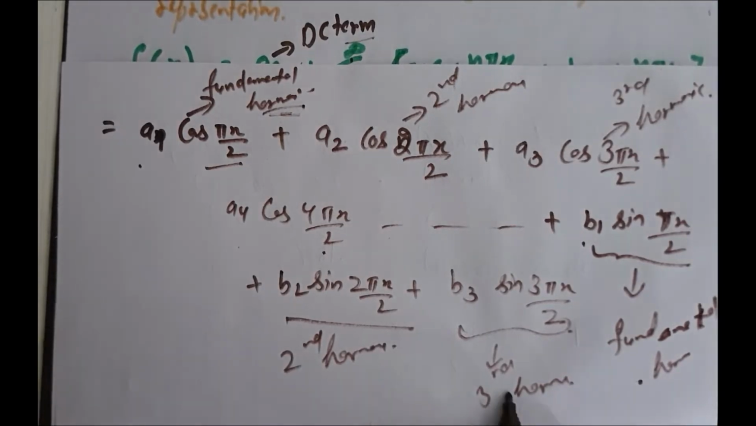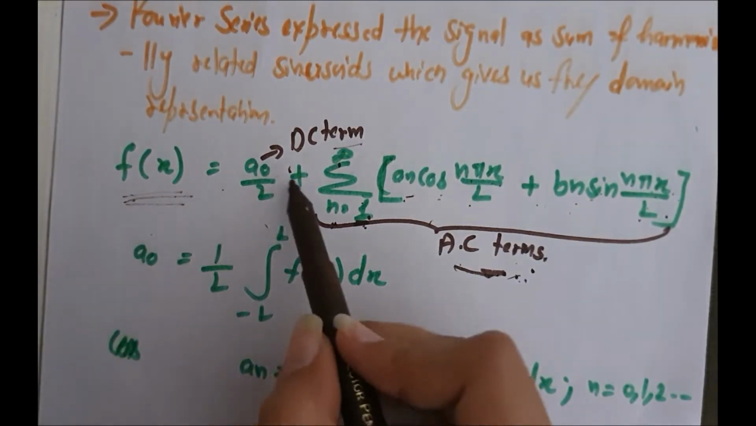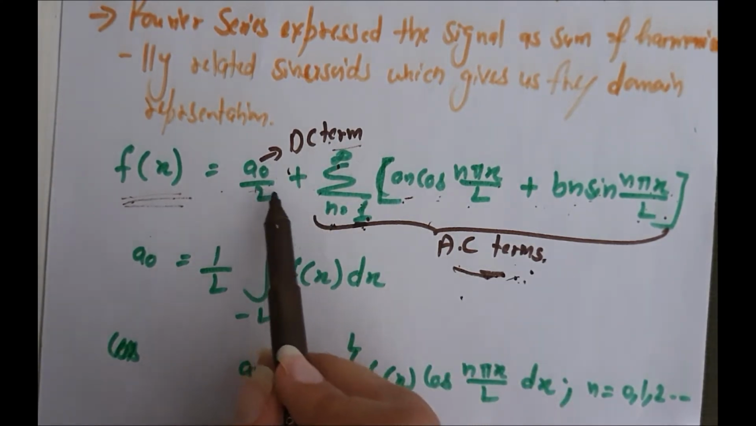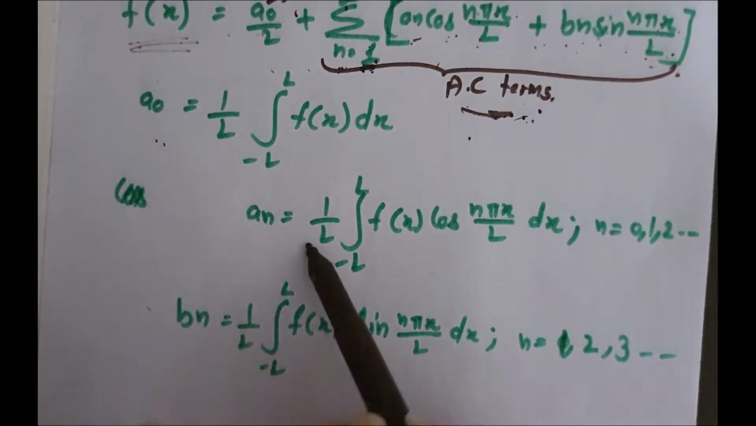This is only for understanding. You just have to remember that the Fourier series representation is the sum of DC terms as well as AC terms. The DC term is a naught by 2, plus summation. These are the AC terms. And how do we find a naught, an, bn?